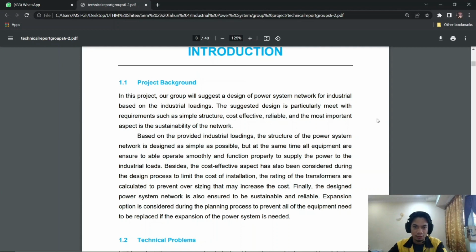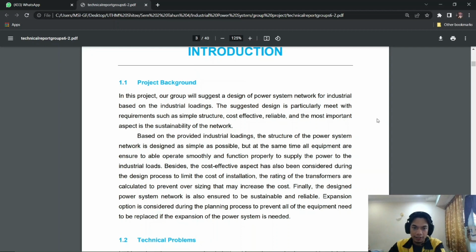Today I'm going to present to you the introduction of my group project. For the project background, in this project, our group will suggest a design of power system network for industrial loadings based on the industrial loadings. The suggested design is particularly meant to meet requirements such as simple structure, cost-effective, reliable, and the most important aspect is the sustainability of the network.